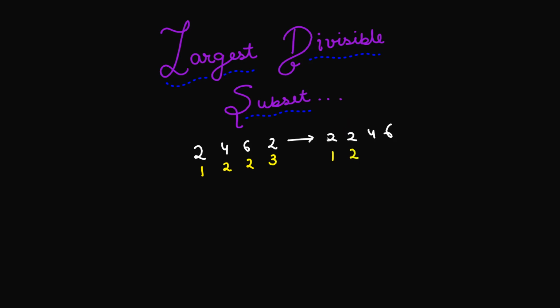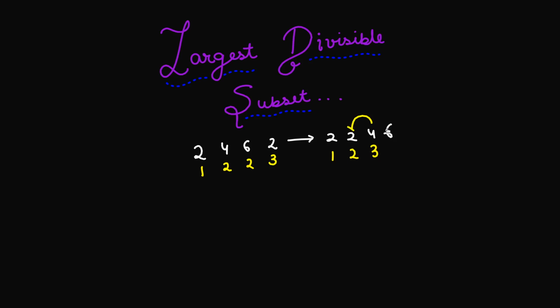So that's a subset size of 2 with 2 and 2. Okay, but with this 4, if I put this 4 along with these 2, that's basically I already have a subset size of 2 when I'm at this 2, and if I put one more 4 in it, I'm going to obtain a subset size of 3. Why? Because I can just put this 4 with this 2, and since this 2 divides 4 already, the subset size that I will obtain at 4 is 3.